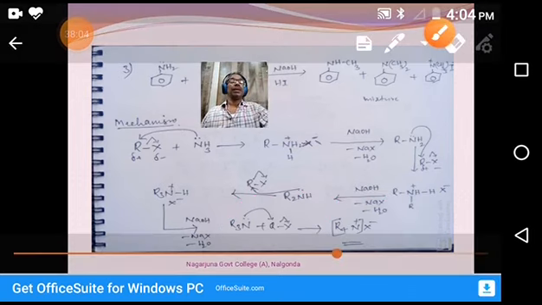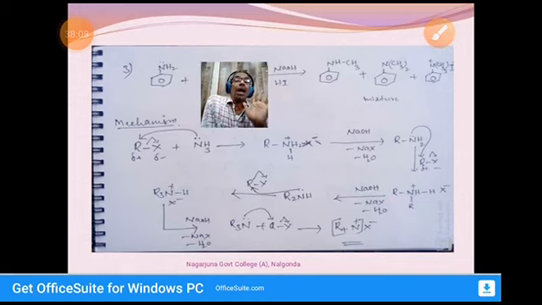Okay, this is the mechanism. In this mechanism, what is happening? Ammonia is acting as a nucleophile. This nucleophile is substituting X minus. That's why it is a nucleophilic substitution reaction. In organic chemistry, we have substitution, addition, and elimination reactions like that. So it comes under nucleophilic substitution reaction.